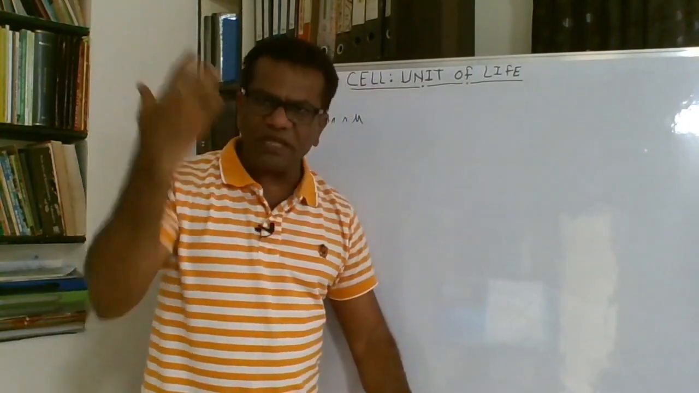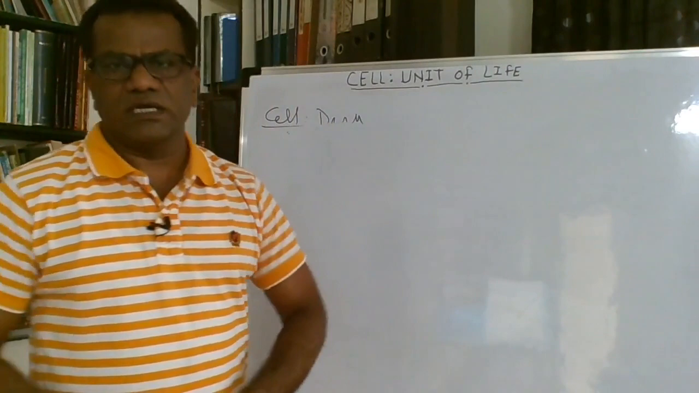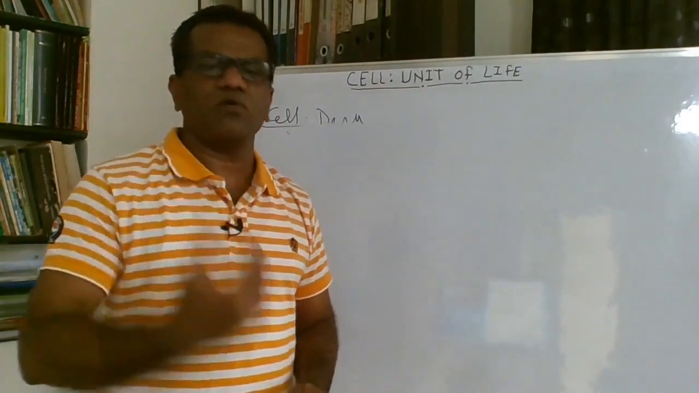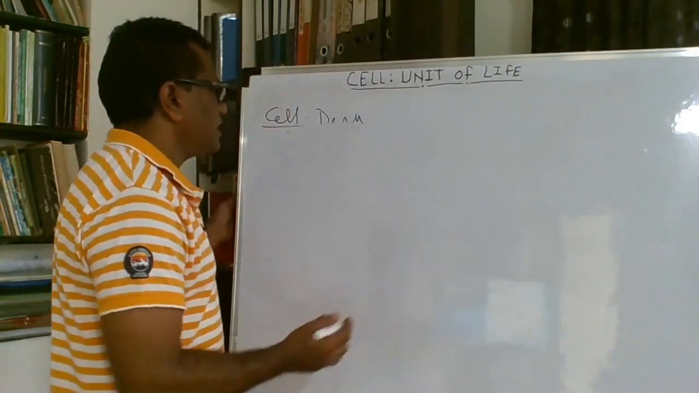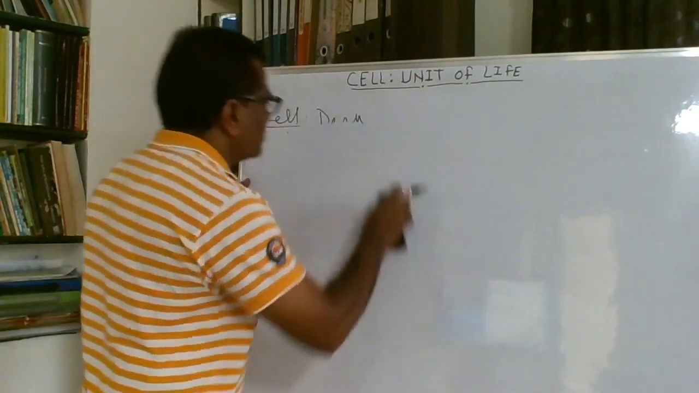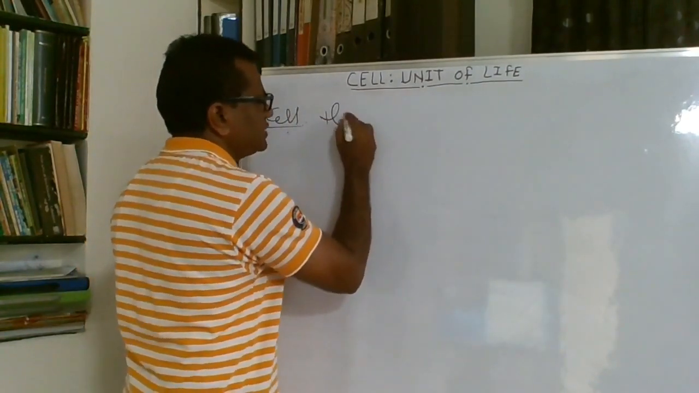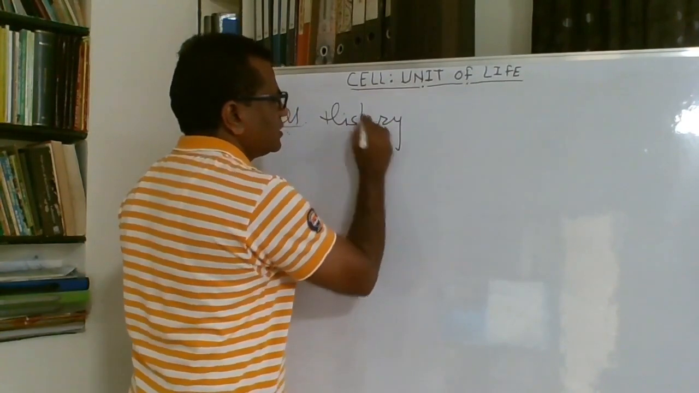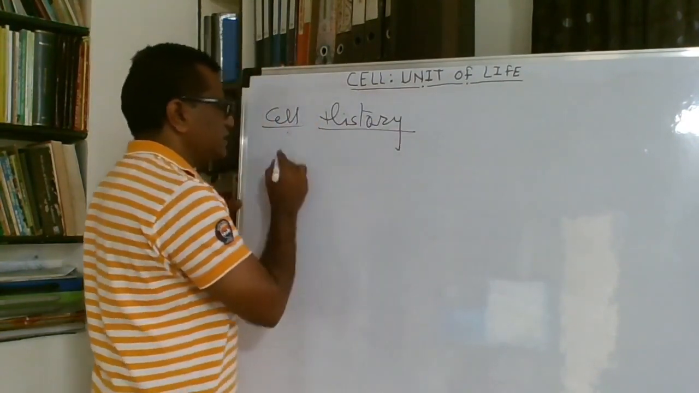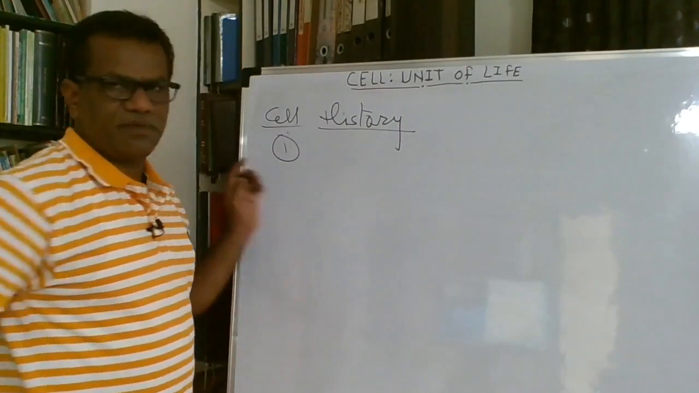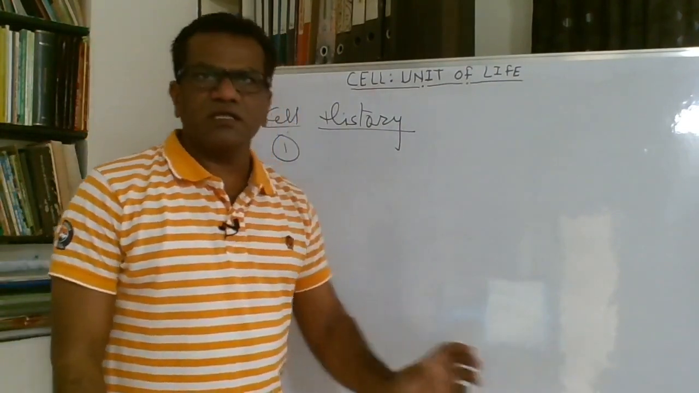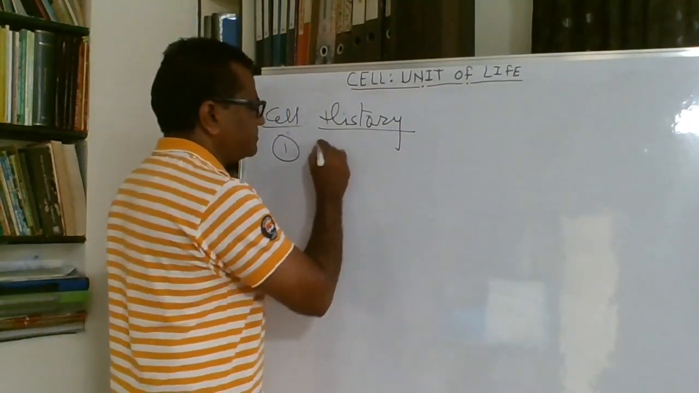Actually there are so many people, but we just talk about some of the landmarks in the cell discovery. So what is the history of the cell discovery? Now coming to the history of the cell discovery, we know the first name is always that of Robert Hooke.